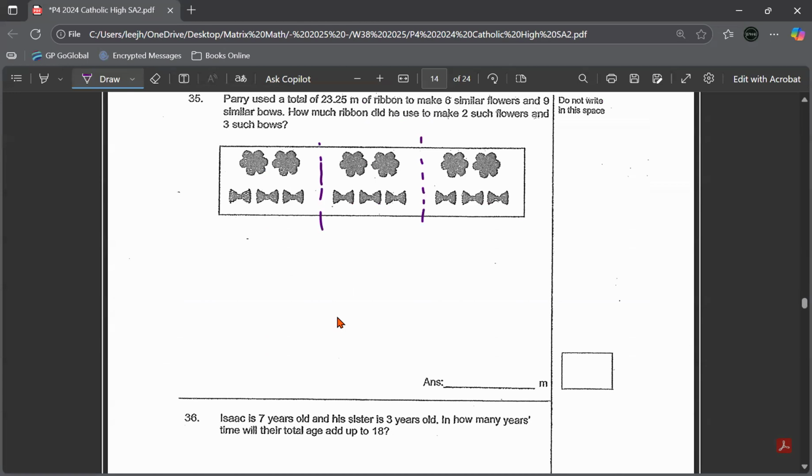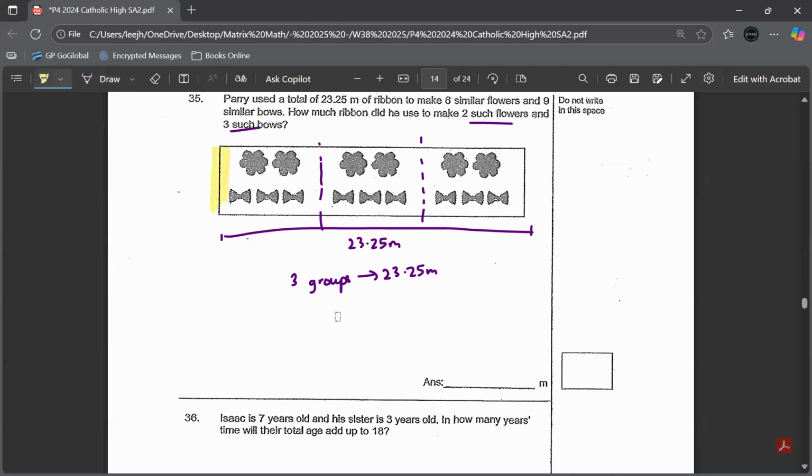Carrie used a total of 23.25 meter, so it's actually 3 groups of flowers and bowls. I just want to find 2 flowers and 3 bowls, which is actually what they're asking for in one group. So you just divide by 3, that's all.